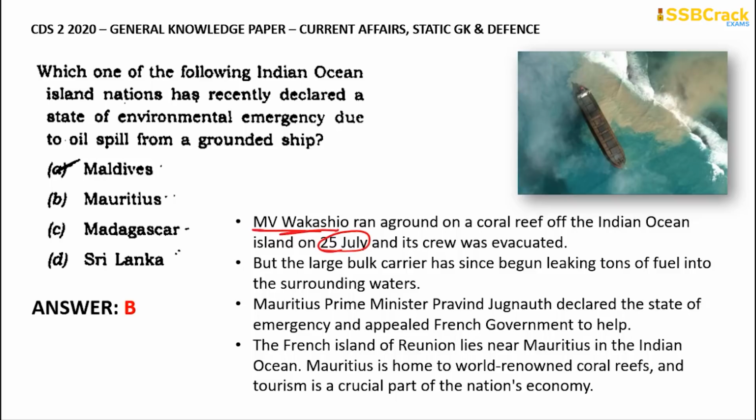Okay, so Mauritius Prime Minister Pravind Jugnauth has declared the state of emergency and has appealed to the French government to help. Why did he appeal only to the French government? Because there is an island known as Reunion, which is very near to Mauritius, and that Reunion island is administered by the French Republic, by France. So he has appealed to the French government to help.